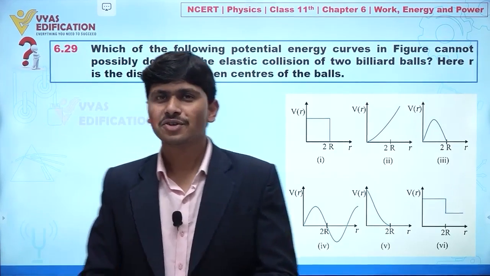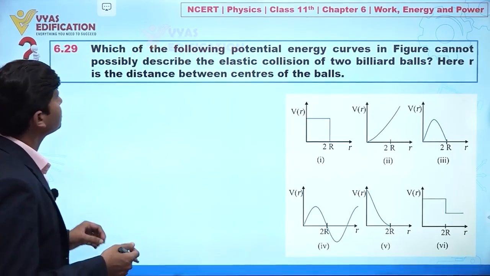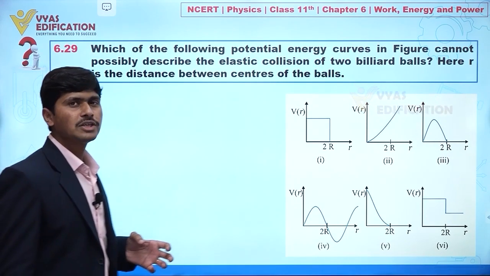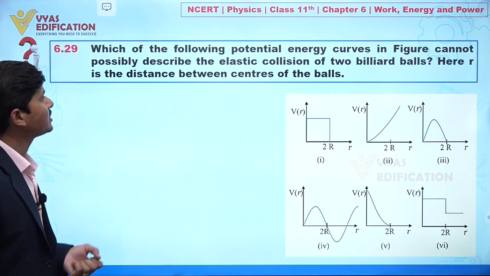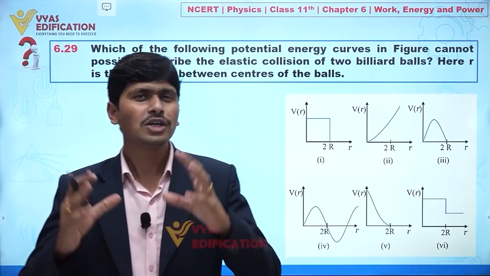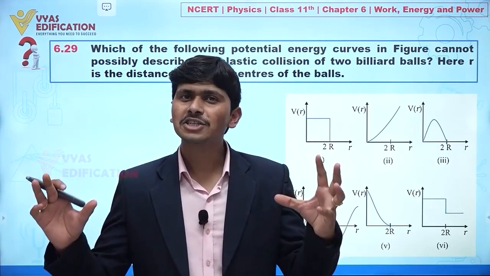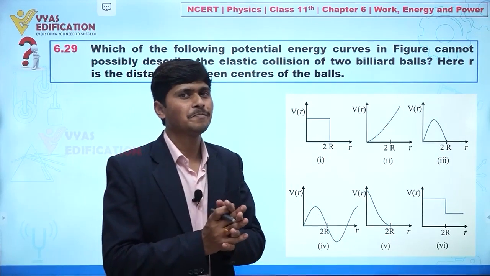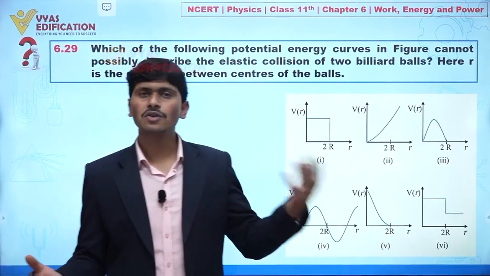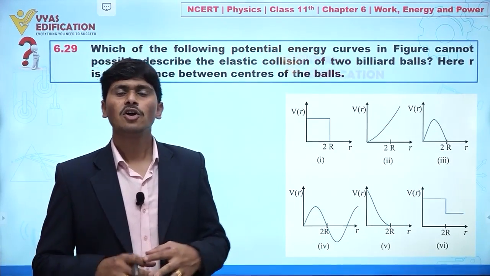Now dear student, we are going to solve question number 6.29, and in this question it is given: which of the following potential energy curves in the figure cannot possibly describe the elastic collision of two billiard balls, and here r is the distance between the centers of the balls, clear? So dear student, if I am talking about the collision of two balls for a short interval of time, we know at that time the kinetic energy of both the balls is converting into potential energy, clear? Although we can say if we have an elastic collision, then before collision and after collision the total kinetic energy of the system always remains conserved, clear, or constant, clear?